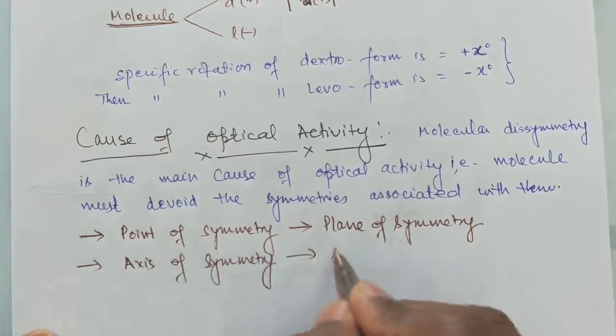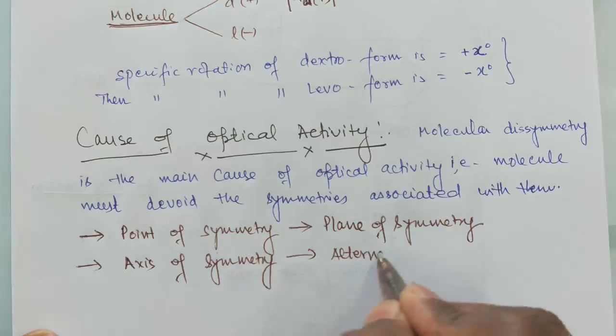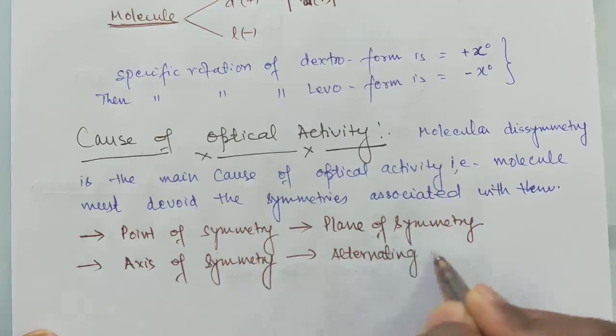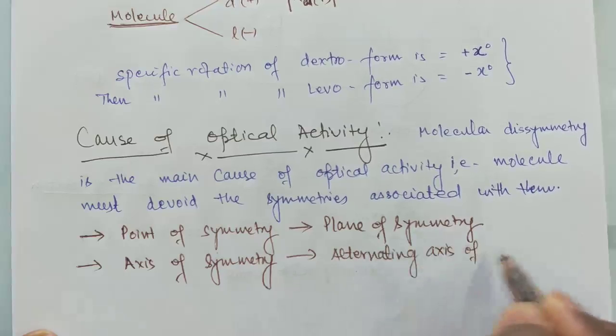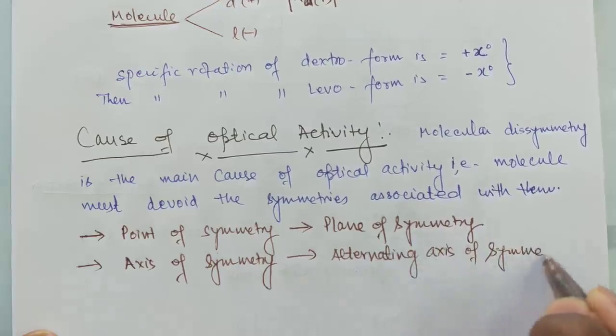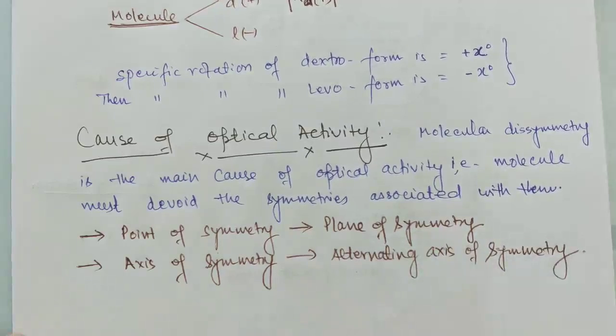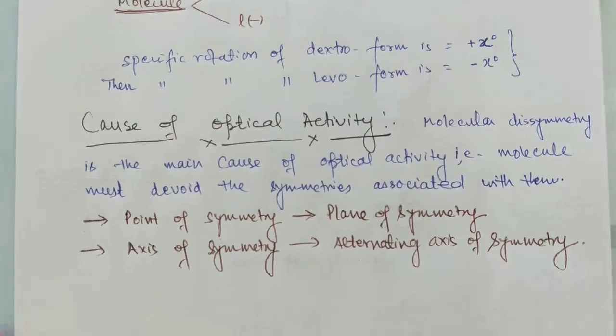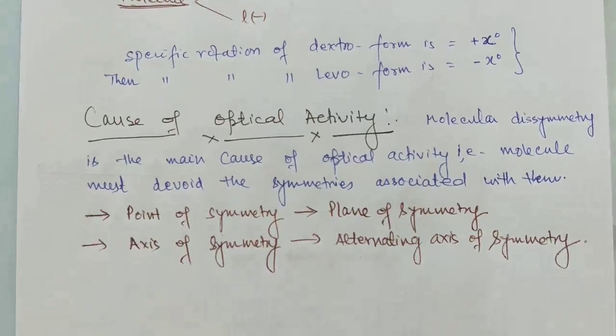And fourth one is alternating axis of symmetry. So we have four kinds of symmetries associated with the molecule: point of symmetry, plane of symmetry, axis of symmetry, and alternating axis of symmetry.